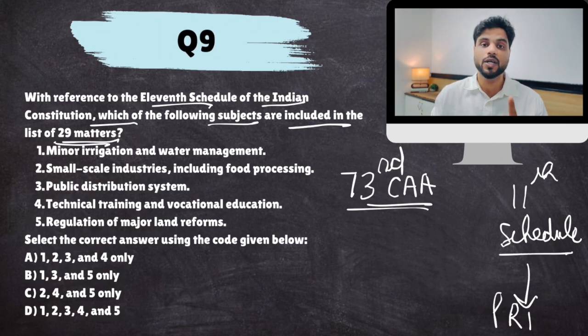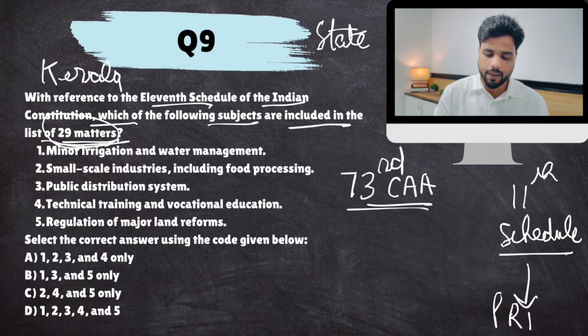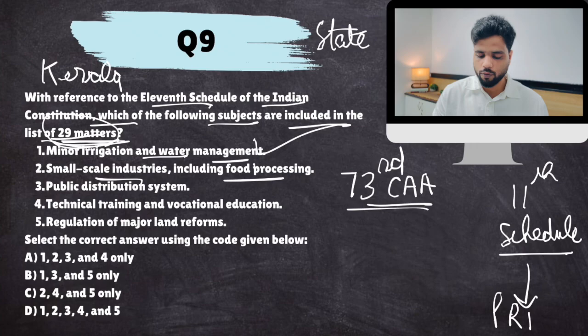Now, remember, the important word is can, which means how many of these 29 matters would be given to panchayats? That depends on the state. Certain states like Kerala have transferred all 29 matters to panchayats. Certain states have only transferred 2, 3. So it is up to the state. Now, what all is mentioned in the 11th schedule? Minor irrigation and water management, yes. Small scale industries including food processing, yes. Public distribution system, yes. Technical training and vocational education, Kaushal Vikas Yojana, yes.